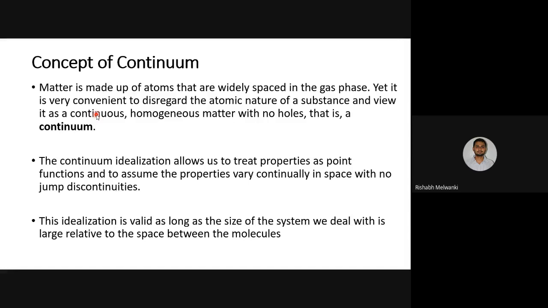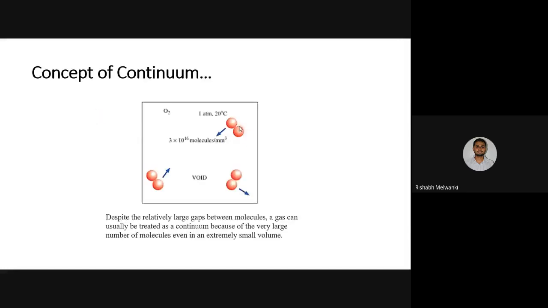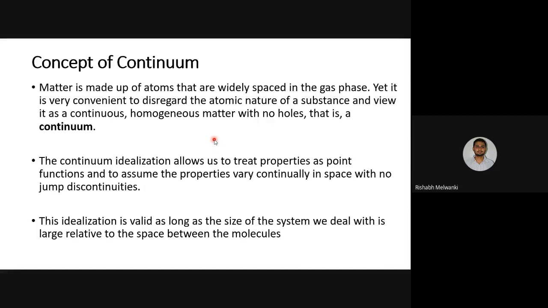So even though, if you see, this is one molecule, this is one molecule, there is a gap in between. Because of this gap there is no continuum, but even though there is no continuum, we are assuming that there is a continuum. Why? You have already made some assumptions in mechanics as well.